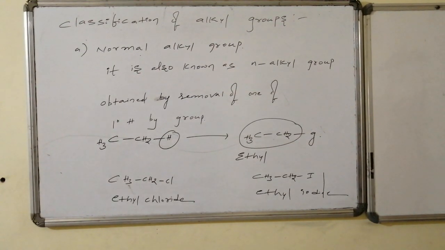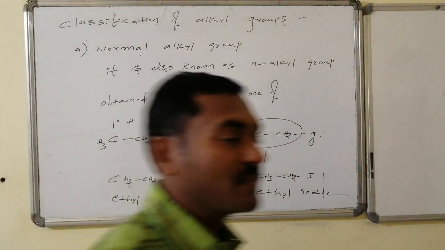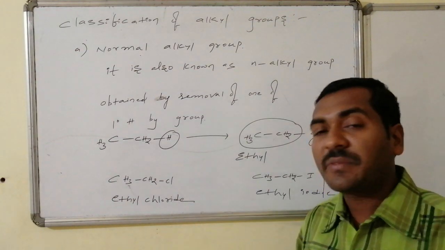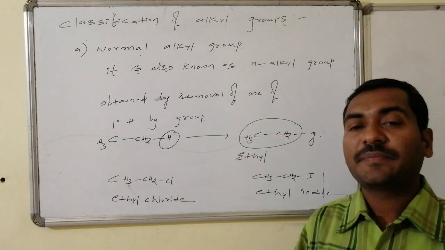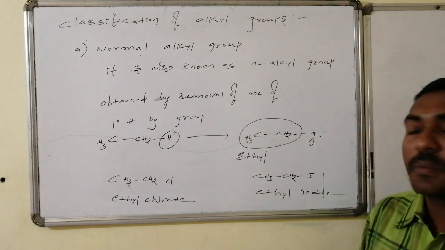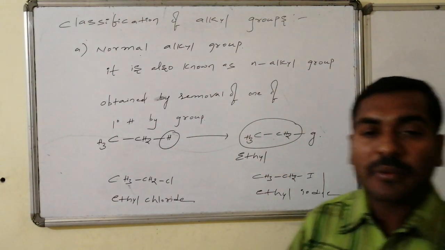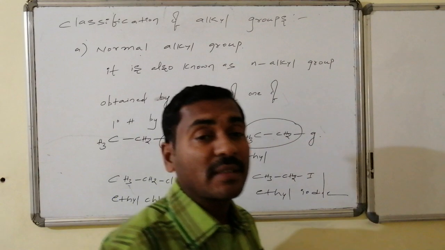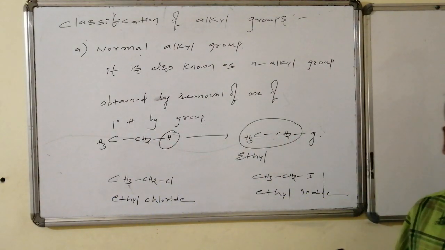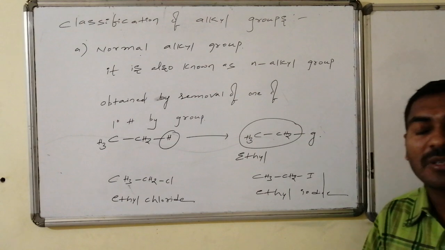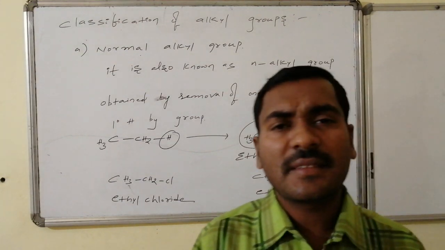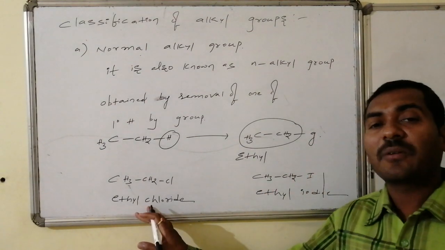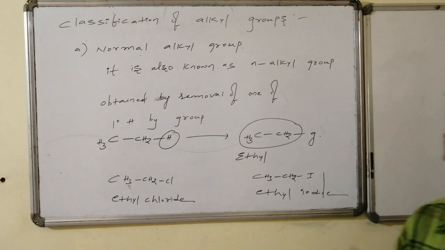Case number 2, as we discussed, is the ethane system, where both carbon atoms are primary carbon atoms. One of the primary carbon-hydrogen bonds is replaced by the group. As a result, the carbon portion, which is an unsaturated, incomplete part, is said to be ethyl. Generally we would say n-ethyl, but two carbon atoms are always present in a straight chain, hence the n is not necessary and it is known as ethyl. If the group is chlorine, ethyl chloride. If the group is iodine, ethyl iodide is the name.